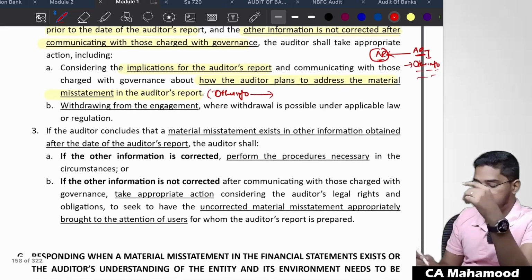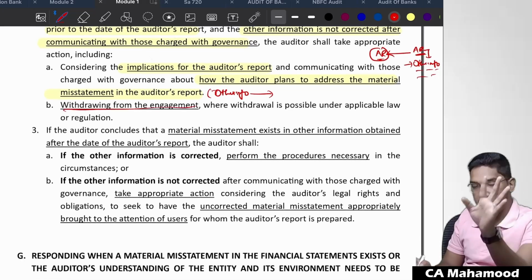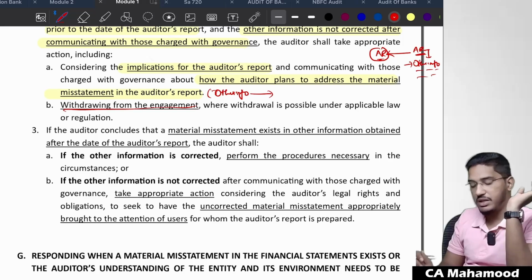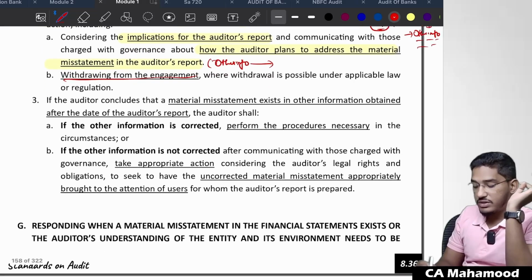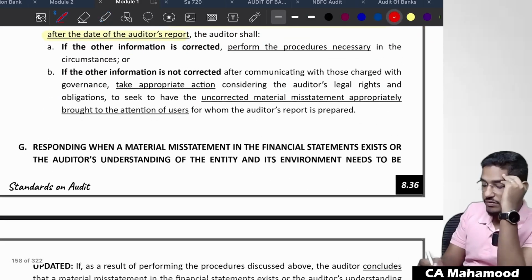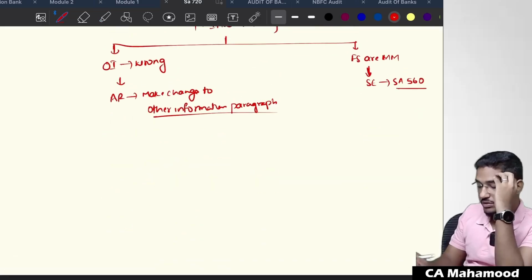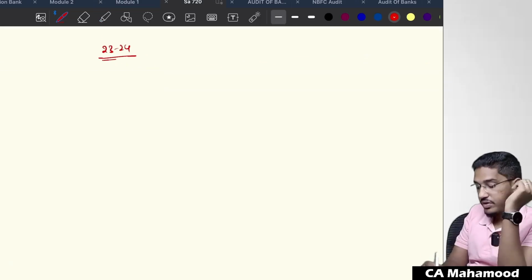And in extreme circumstances, you even consider withdrawing from the engagement, where withdrawal is possible and permissible under applicable law or regulation. Next one. If the auditor concludes that a material misstatement exists in the other information obtained after the date of the auditor's report. Now they are talking about, take for example, financial year 23-24.